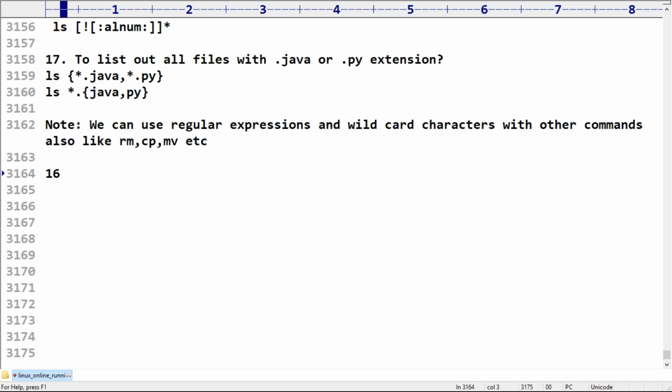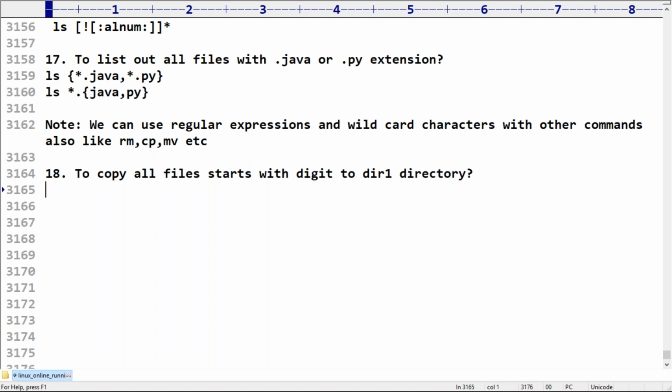Here just observe carefully. Right now my question is: to copy all files that start with a digit to the dir1 directory. This is my requirement, right?